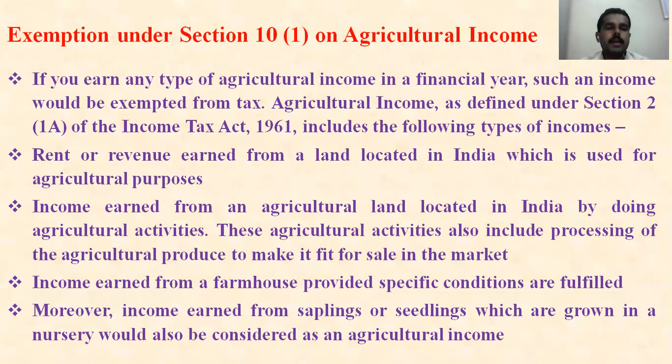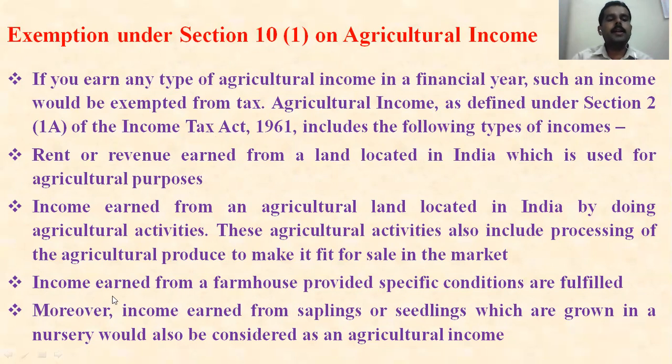The next one: income earned from agricultural land located in India by doing agricultural activities. These agricultural activities also include processing of agricultural produce to make it fit for sale in the market. According to the market condition, you are preparing the product. You are producing an agricultural product, and on that you got a good income. That income is completely tax free, and there is no need to show it in the income tax or pay any income tax to the government. Indirectly you are doing welfare for the country.